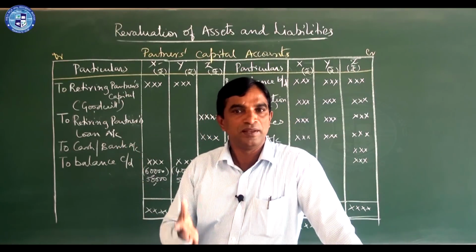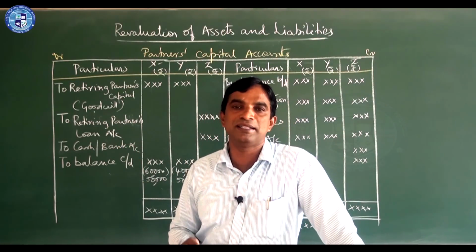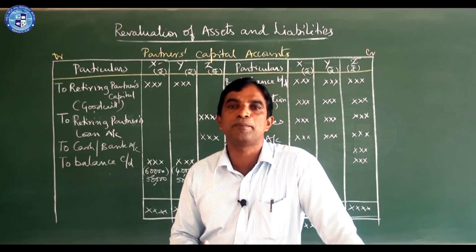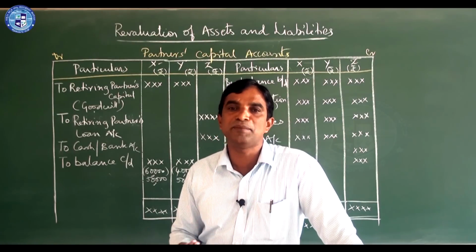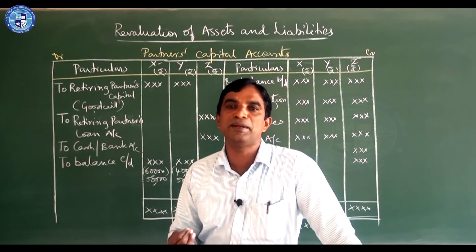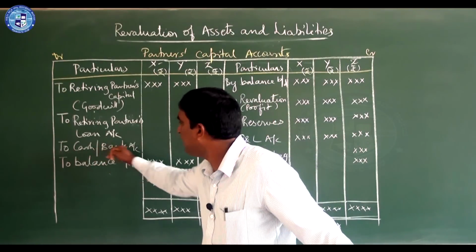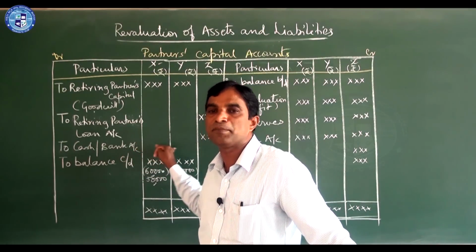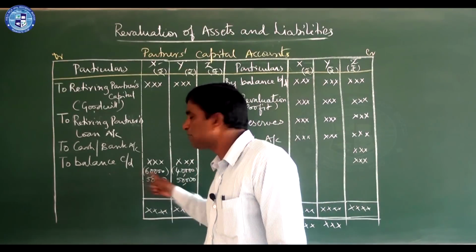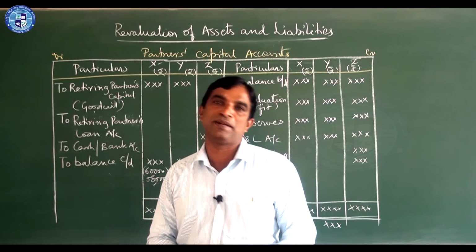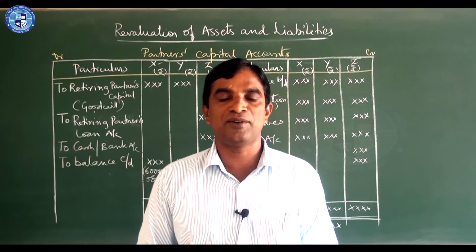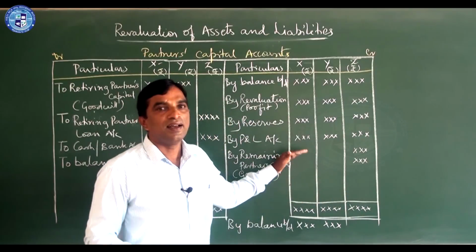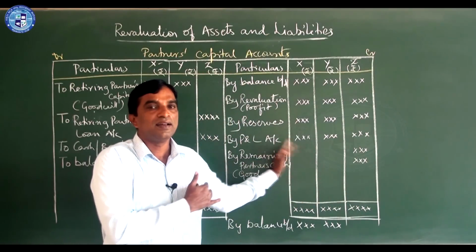What are those? First one, revaluation of assets and liabilities. Second one is distribution of reserves or undistributed profit and loss. Third one is treatment of goodwill. Fourth one is settlement of the amount due to the retiring partner, or to the legal representatives of a deceased partner. And fifth one is adjustment of continuing partners' capitals. Don't forget this. These 5 adjustments you should do, and you should show them in accounts.